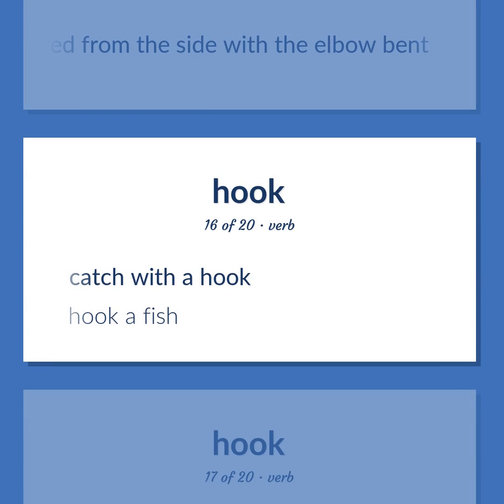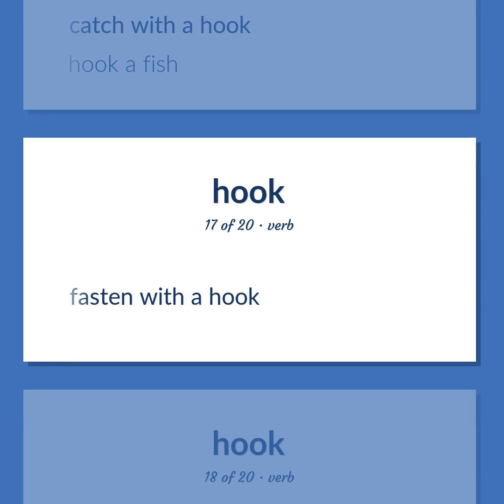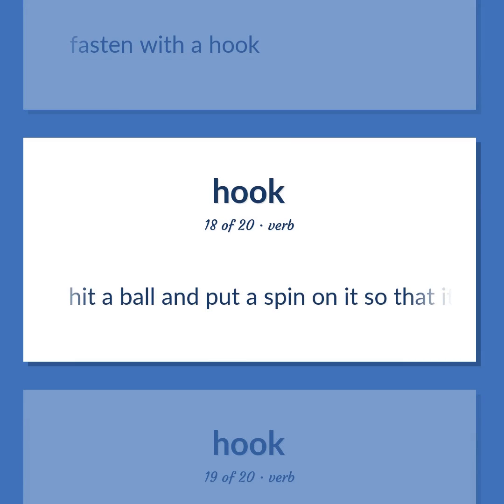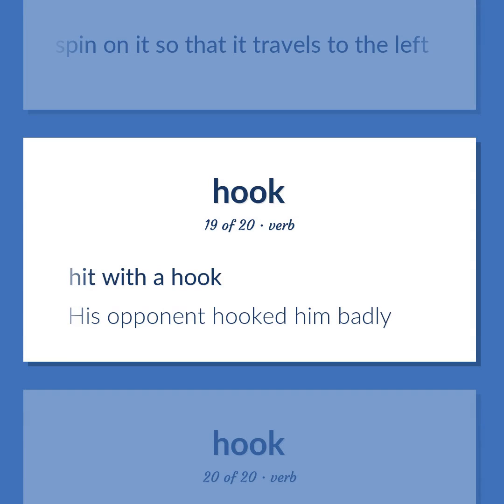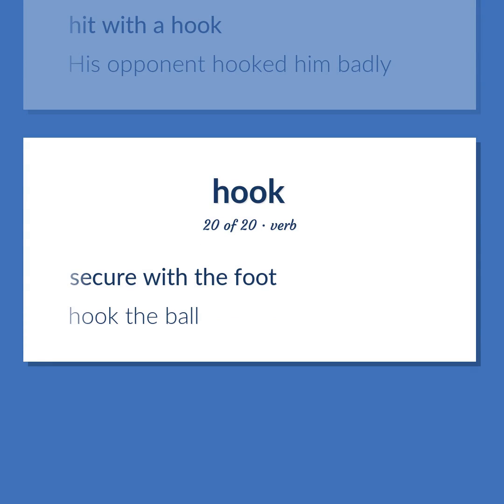Hook a fish. Fasten with a hook. Hit a ball and put a spin on it so that it travels to the left. Hit with a hook. His opponent hooked him badly. Secure with the foot. Hook the ball.